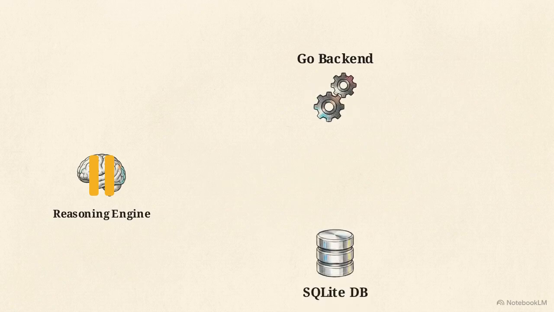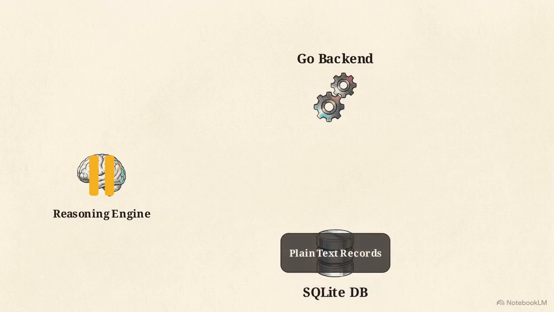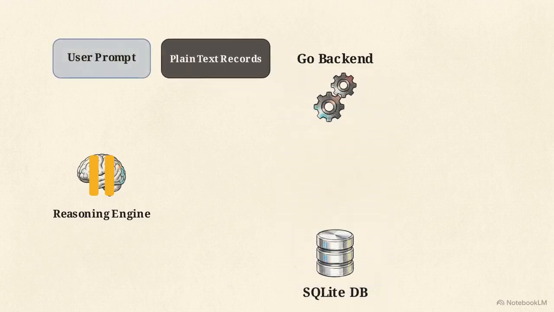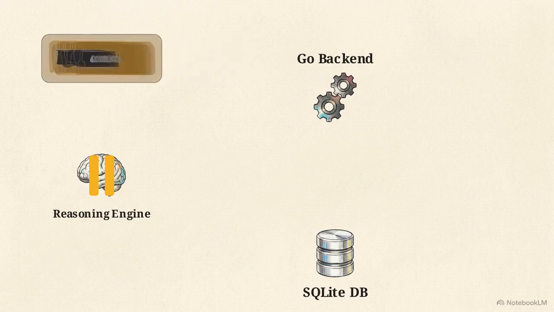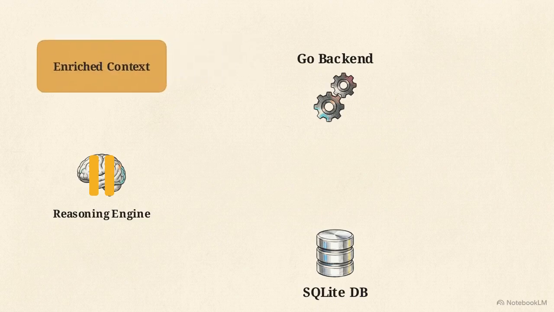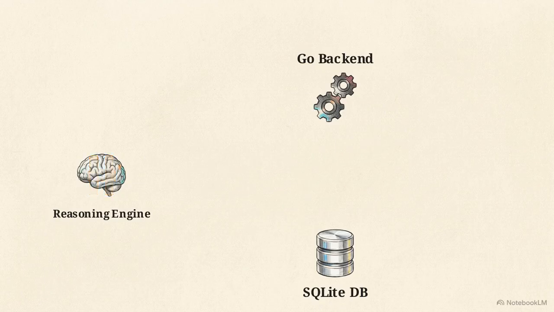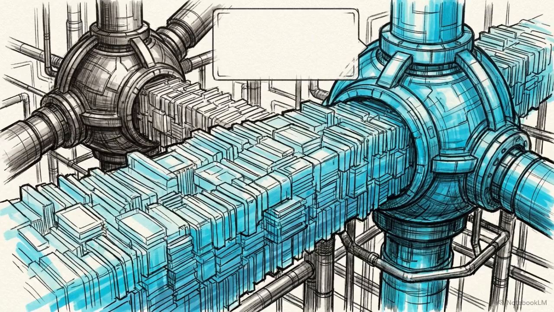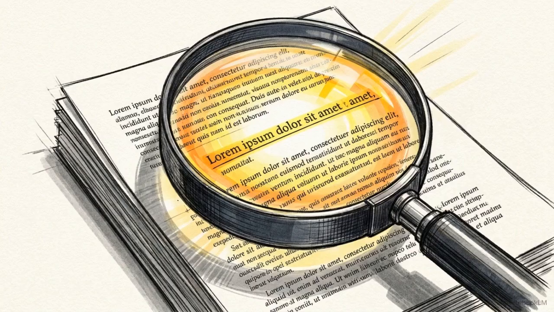The Go backend intercepts this JSON payload. It takes control, managing the execution of the requested tool against the database. The database processes the query and returns the matching records as a plain text result. Finally, the application injects this newly enriched text back into the conversation history and returns it to the LLM, which processes the context without realizing a previous request was made. This retrieval cycle is highly iterative. The model can repeat this loop up to 15 times, doing detective work to systematically build a complete answer.